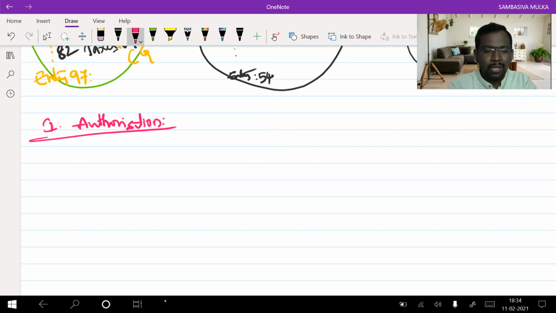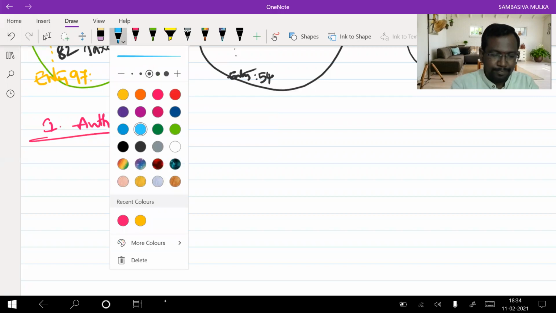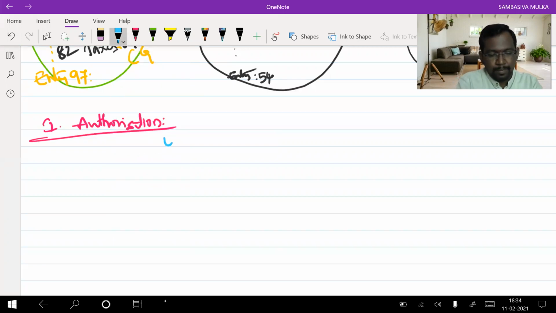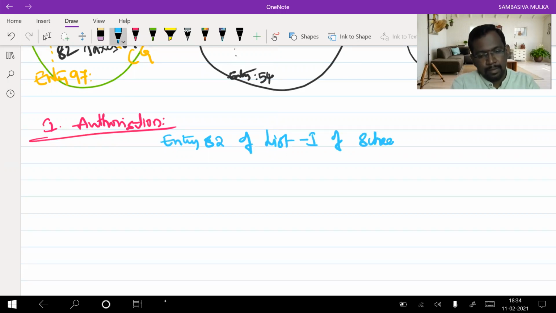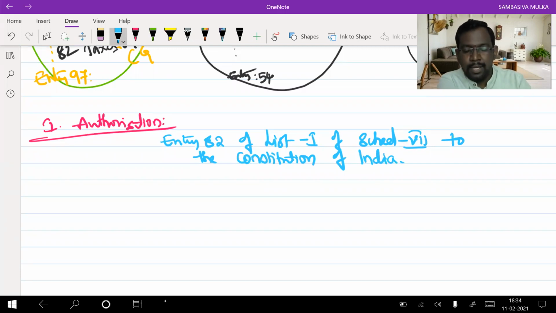The answer is entry number 82 of list 1 of schedule 7 to the Constitution of India.